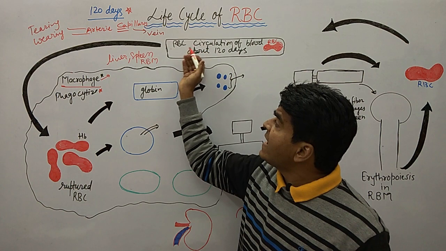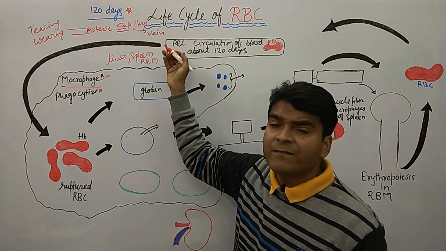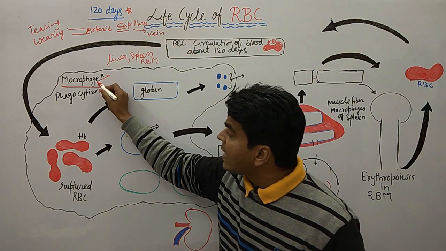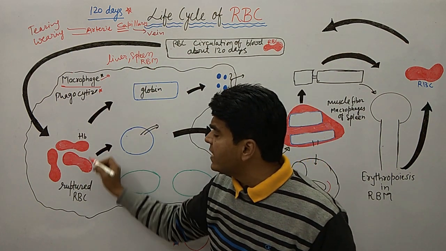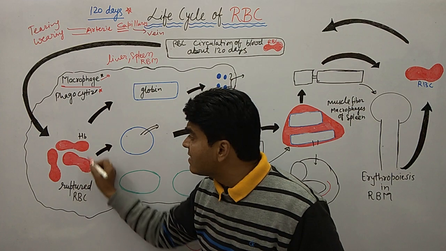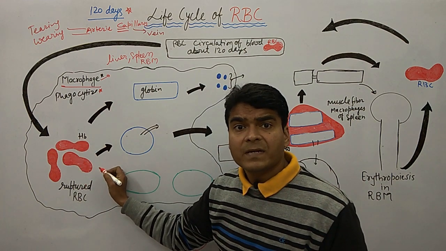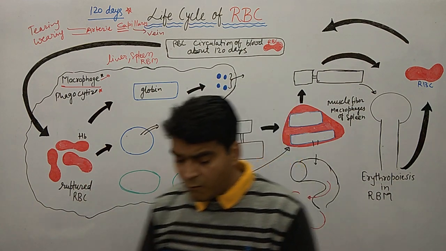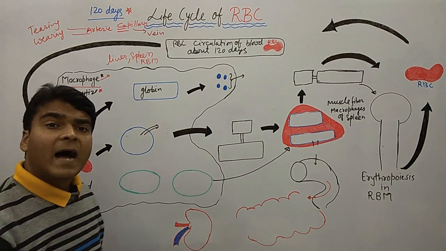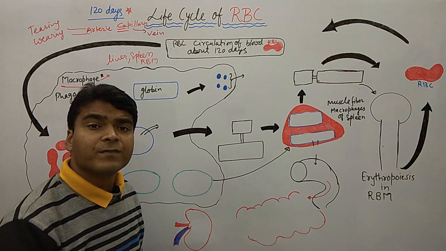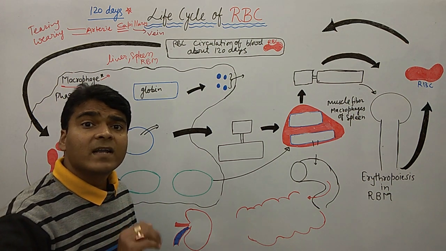When RBC have tearing and wearing, the macrophages of these organs perform phagocytosis on these ruptured RBC. The RBC contain hemoglobin.